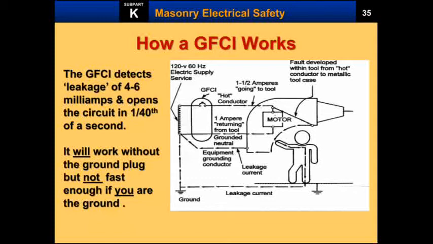Next comes how a GFCI works. In the figure you can see a motor with a coil connected to the induction motor, and there is a neutral, a high power line, and a grounding.